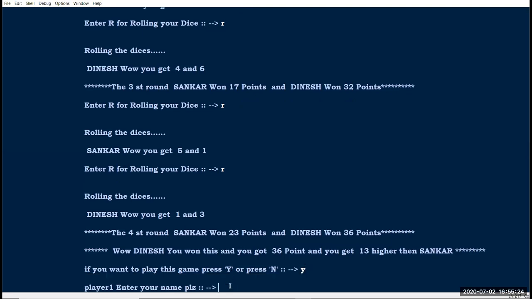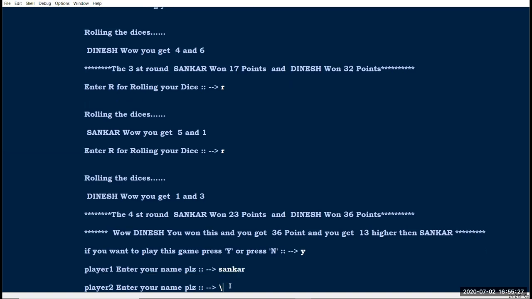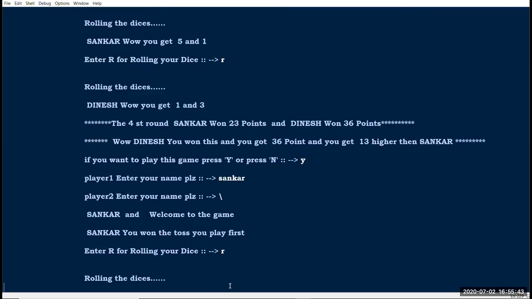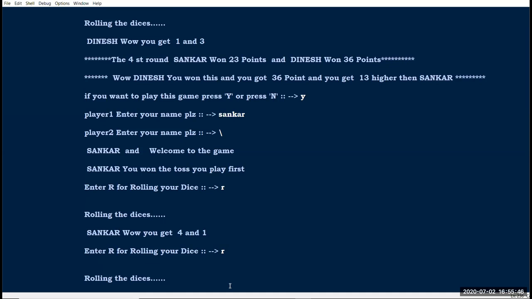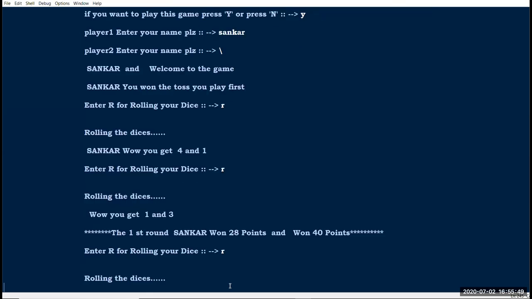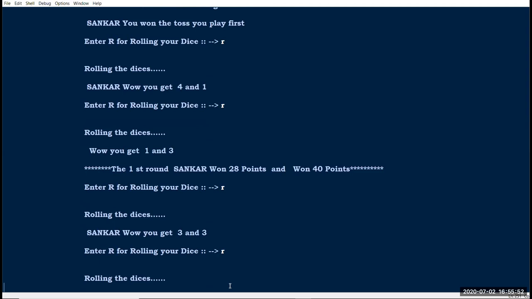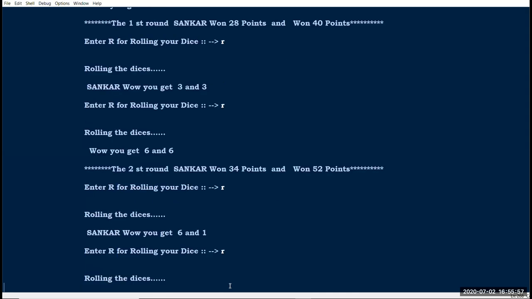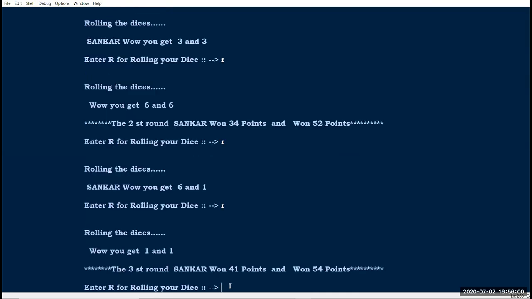Okay, so I'm going to play one more time. Enter names Shankar and Dinesh. Okay, and rolling the dice, first round. Because in the second pair I have not given any name, that's why it prints Shankar won 34 points, and some spaces won 52 points.